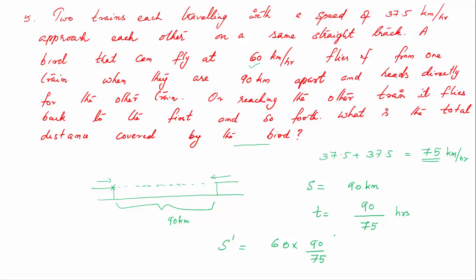So if you simplify this, divide by 5, is equal to, so the answer will be 72 kilometers. So that bird will travel a total of 72 kilometers.